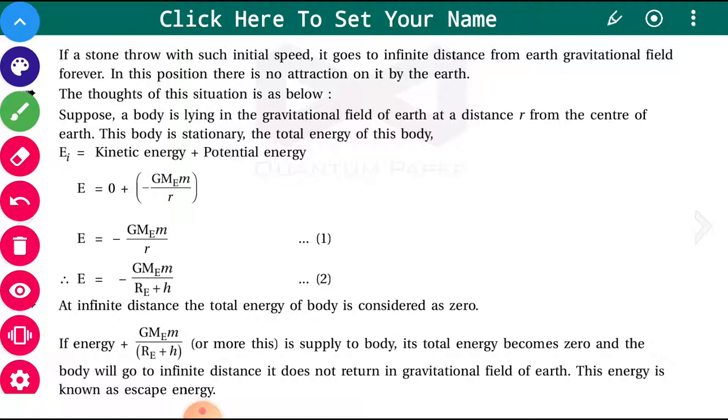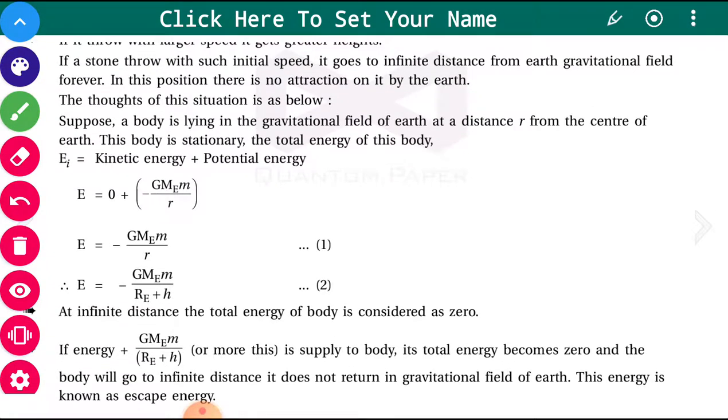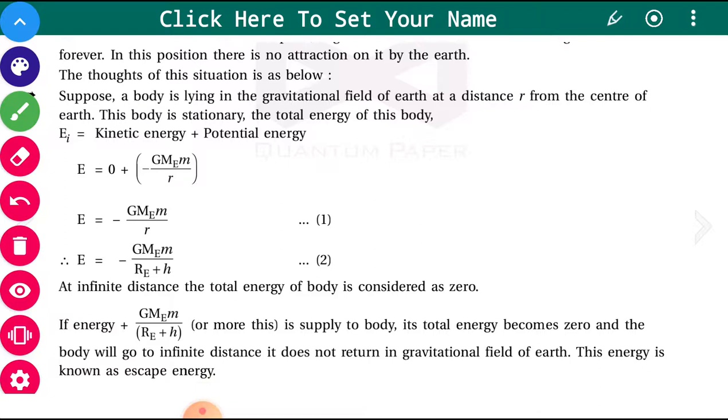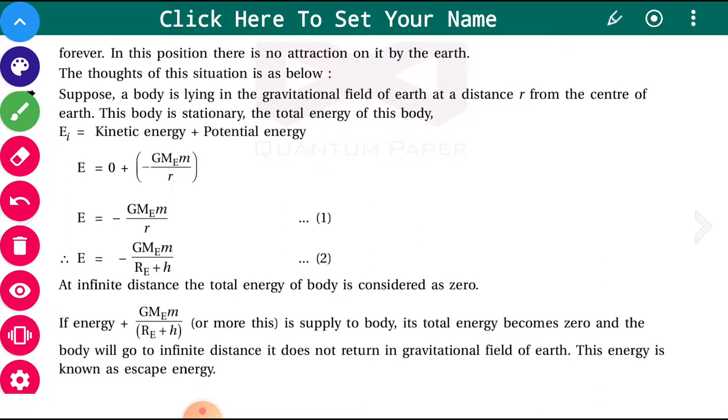It goes to an infinite distance and we can say it has gone out of the earth's gravitational field forever.